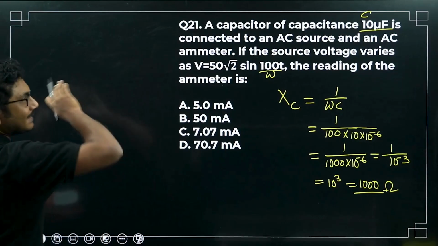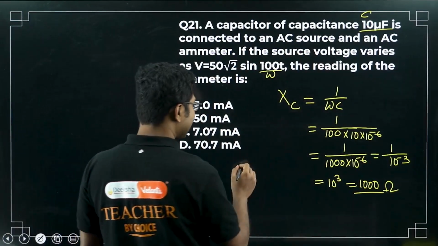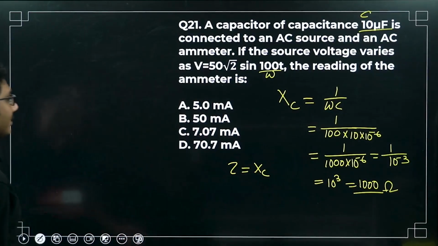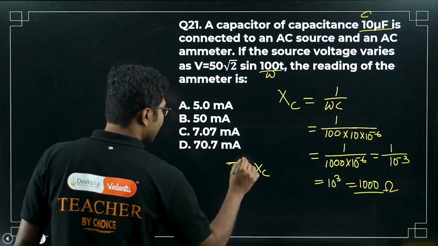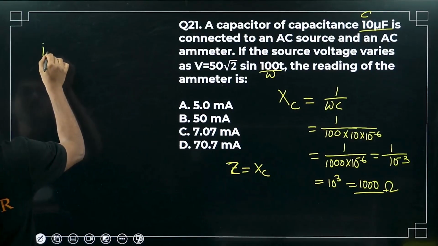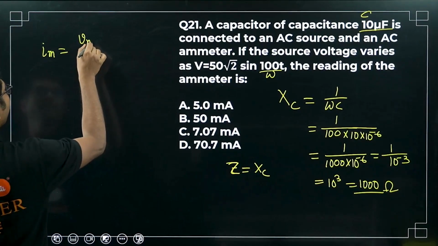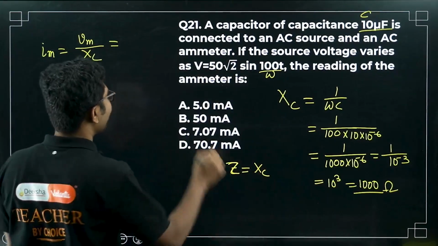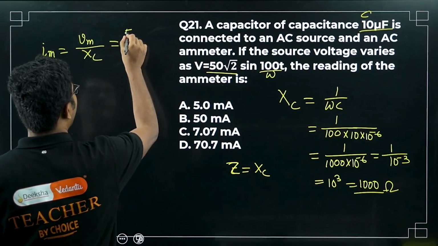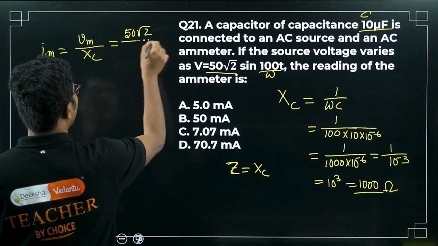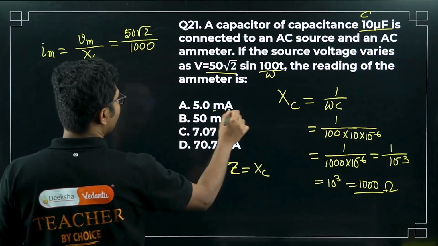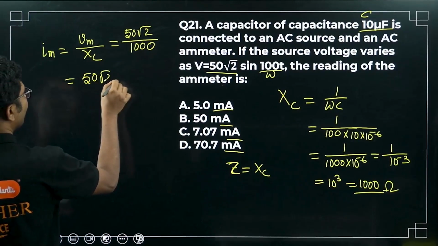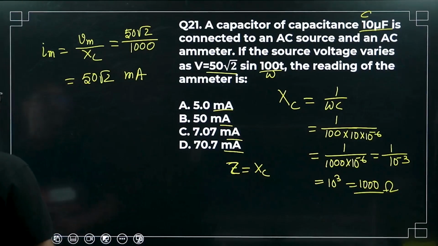Okay, now there is nothing else in this case, so Z will always be Xc because no resistor is included, only a capacitor is included. So what is the current? Current will be Vm by Xc. So let me calculate the current first in this case for a change. Vm is 50 root 2 by 1000. Now if you see, all the answers are given in milliampere, so we will say this is 50 root 2 milliampere. This is the maximum current.